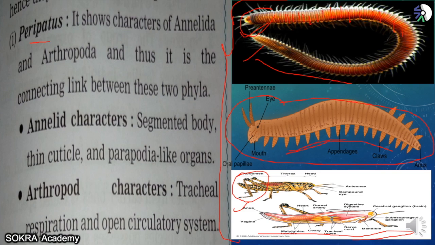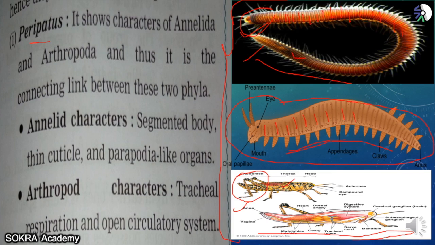Annelid, what was the characteristic of annelid? See the striped body. You can see the stripes, you can see how long this body is, and you can see how many legs it has. So that means it has the characteristics of annelid, and it can do voluntary functions also, like it can perform circulation, it can perform respiration also. That means it has the characteristics of Arthropoda.